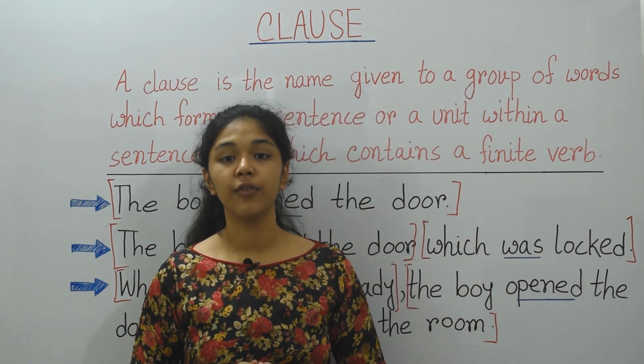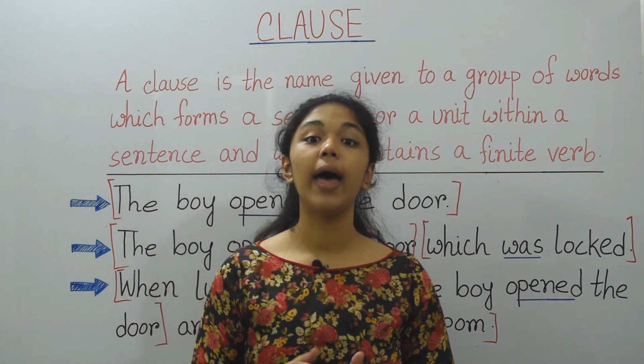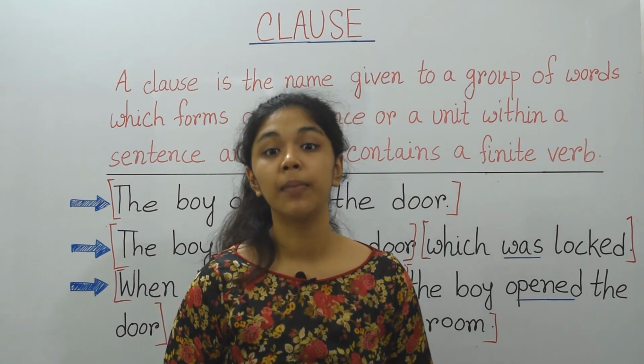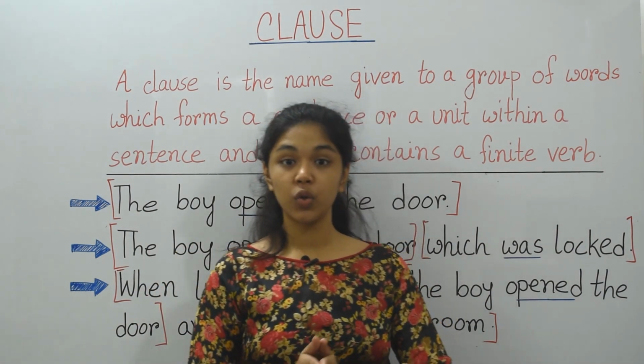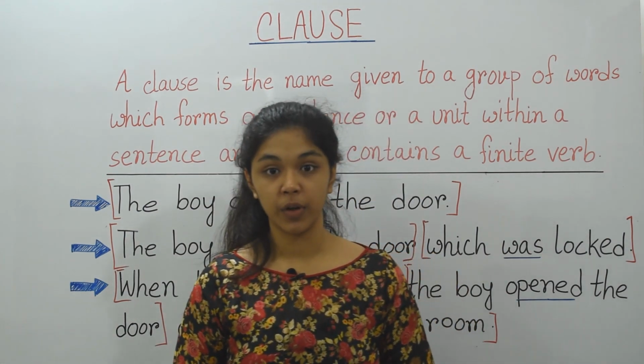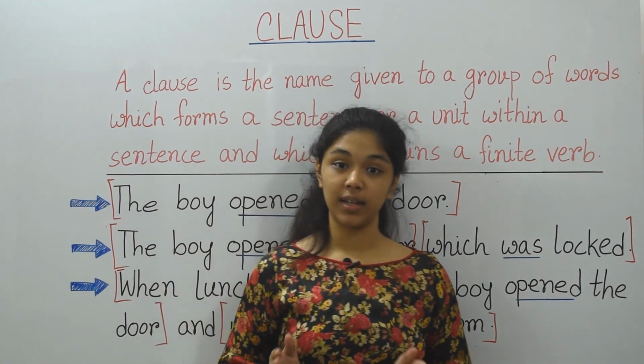So there are two types of clause we have found: main clause and dependent clause. A dependent clause can be divided into three groups. Number 1, noun clause. Number 2, adjective or relative clause. And number 3, adverb clause, which we will be discussing in our next class.